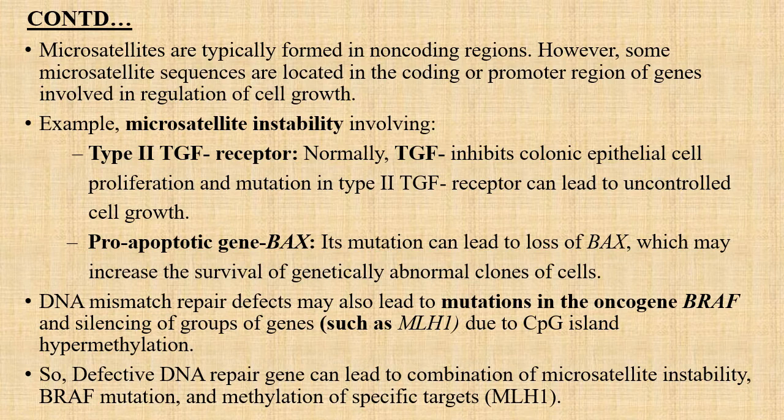Its mutation leads to loss of the BAX gene, which may increase the survival of genetically abnormal clones of cells. Normally, the BAX gene has the function of removing abnormal clones of cells via apoptosis. But due to mutation or loss of the BAX gene, there will ultimately be survival of abnormal clones of cells and proliferation of the cells, and ultimately uncontrolled cell growth and carcinoma of the intestine occur.